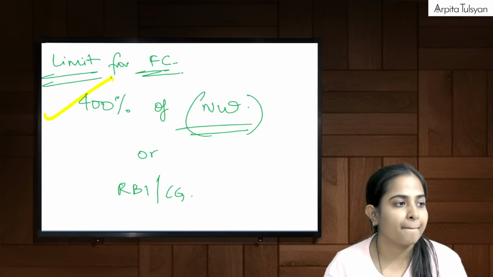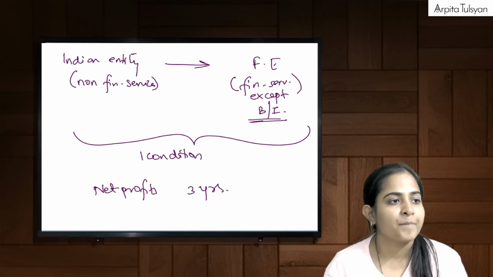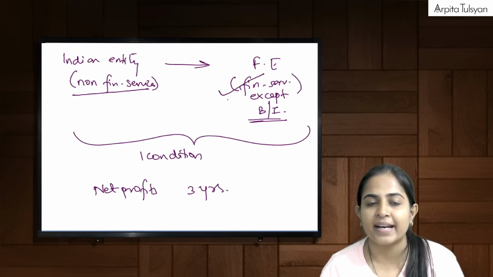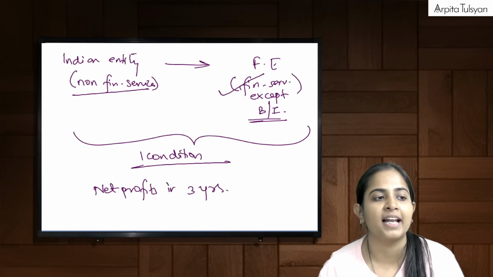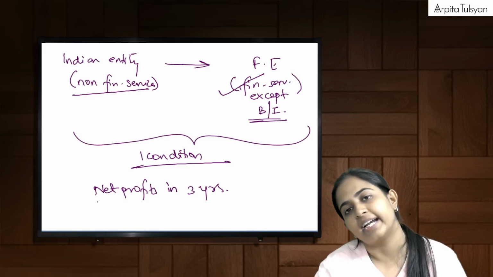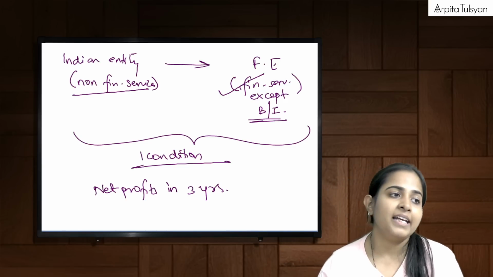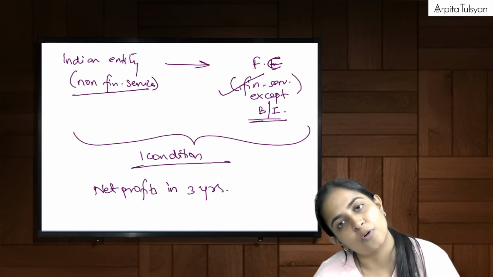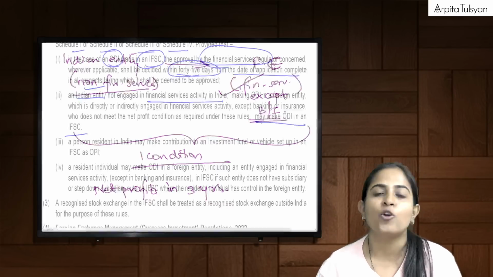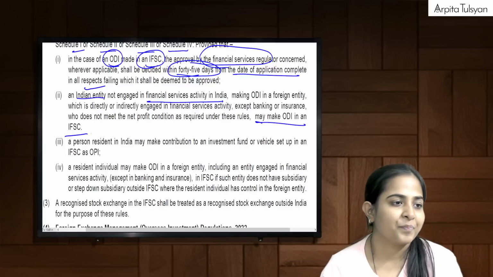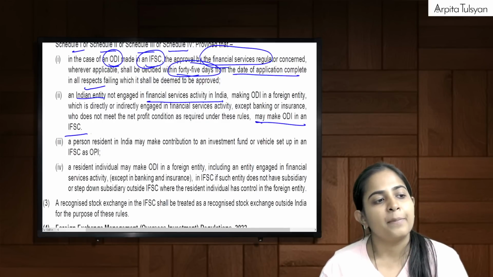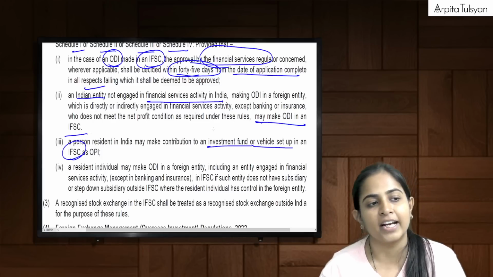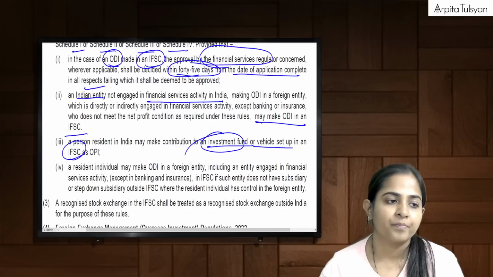Everyone, remember this point. Non-financial making investment in financial except banking, insurance, one condition of net profit in last 3 years to be fulfilled. What if this condition is not fulfilled? Then instead of making in foreign entity, you can make in IFSC. That is allowed because for that net profit condition is not applicable. Okay. Then similarly, PRI may contribute to an investment fund or SPV set up in IFSC. We can do contribution in any investment fund.